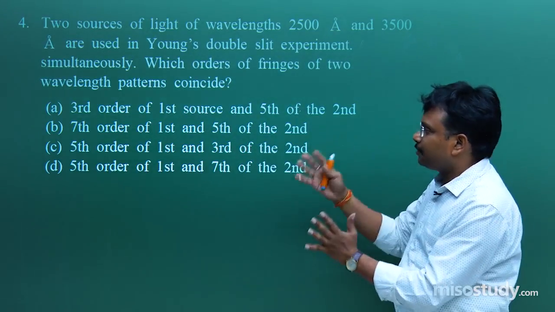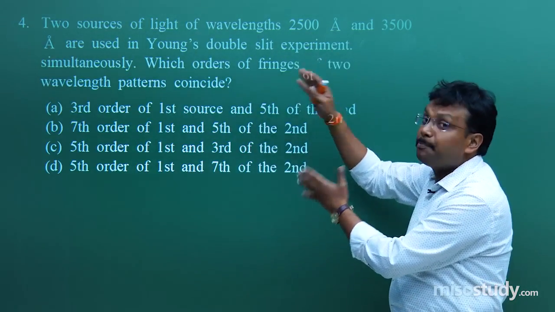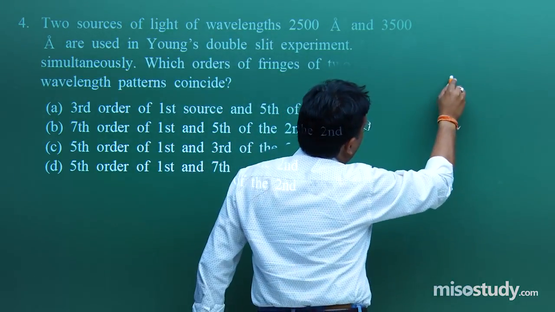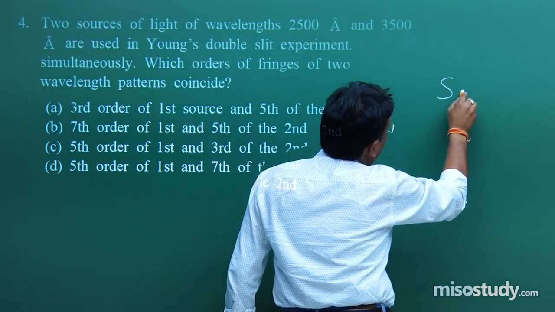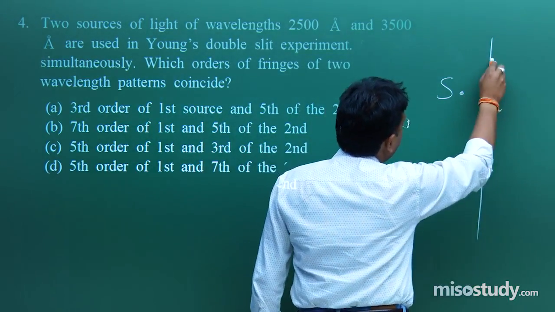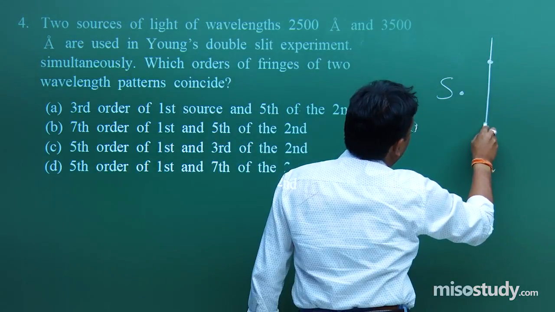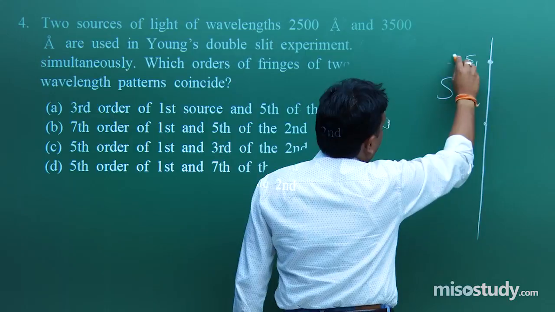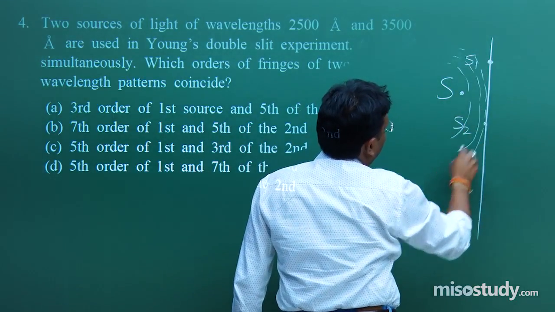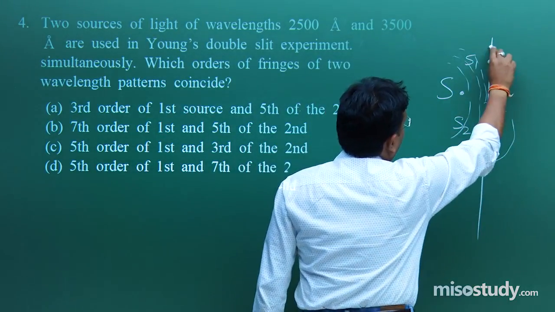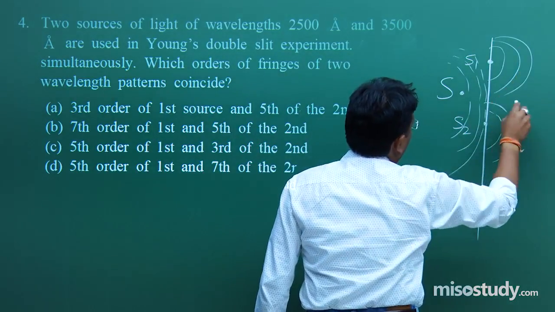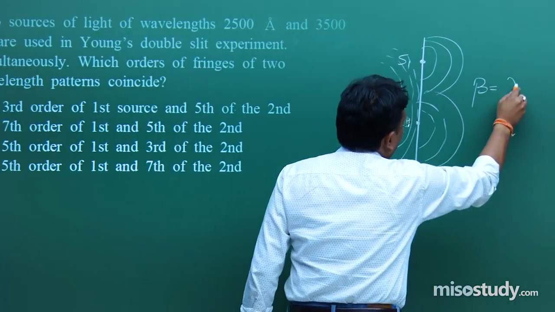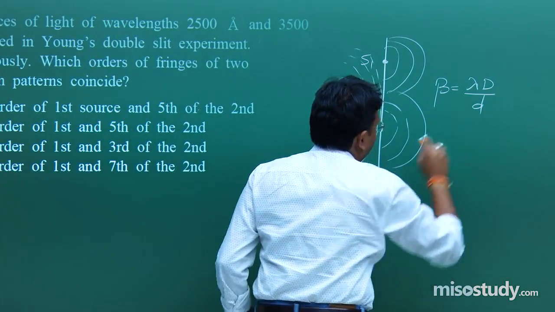Okay. So let's first try to translate the problem. What exactly is the problem? Same setup like S, then S1, S2. From here, this way. Now, beta is equal to lambda D upon d.